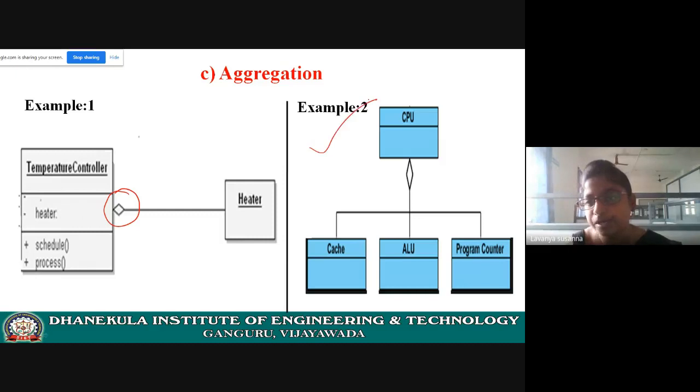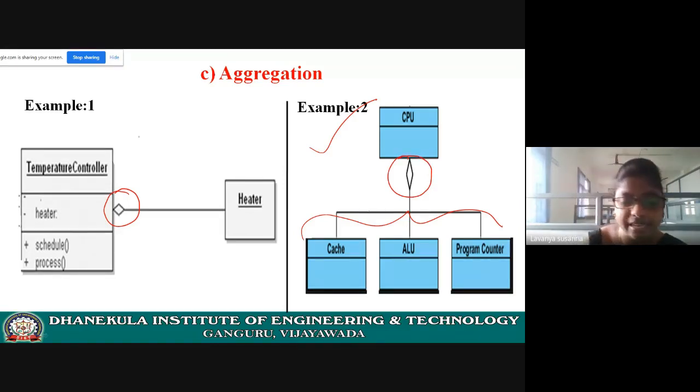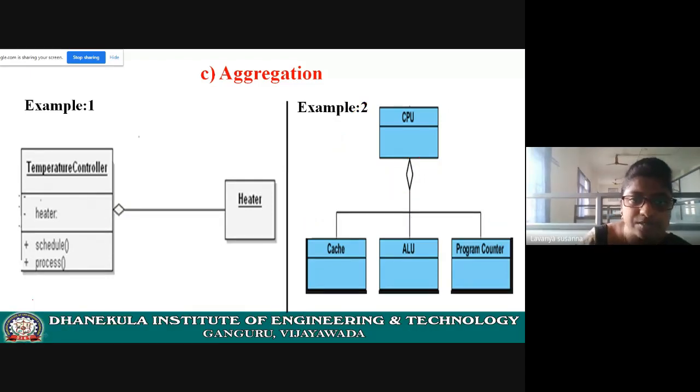Again, see the example: CPU is a class, cache is a class, ALU is a class, program counter is a class. All these are part of the CPU, which are present physically inside. Okay, so see here, part of means a diamond symbol and then a line. Aggregation, part of. I hope you understood.